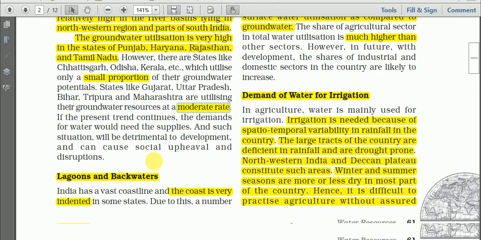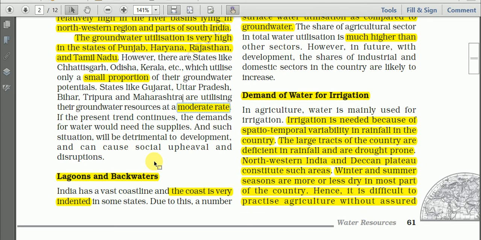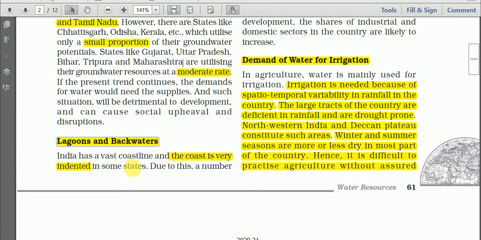Next, we have the third important water resources in India, that is lagoons and backwaters. Do you remember what are lagoons and what are backwaters? Do you remember that you have learned in class 11? What is a lagoon? Anybody?